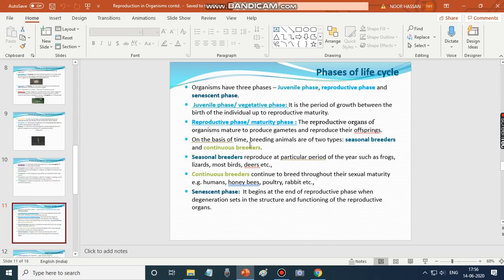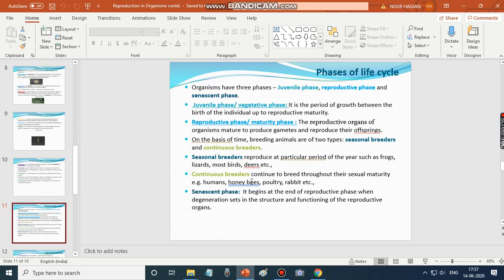On the basis of time, breeding animals are of two types. Breeding animals, that is animals which reproduce, are divided into two types: seasonal breeders and continuous breeders. Seasonal breeders refers to organisms which reproduce at a particular period of the year. They don't reproduce throughout the year but only at a particular part of the year. Such individuals are called seasonal breeders.